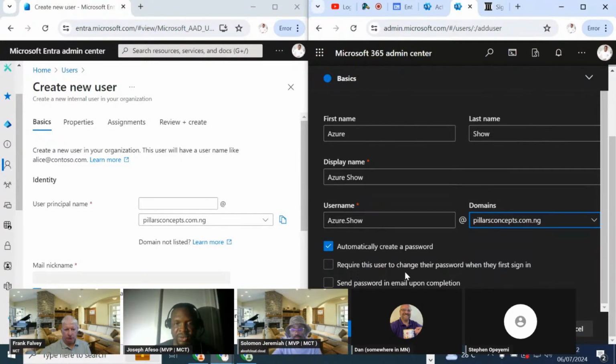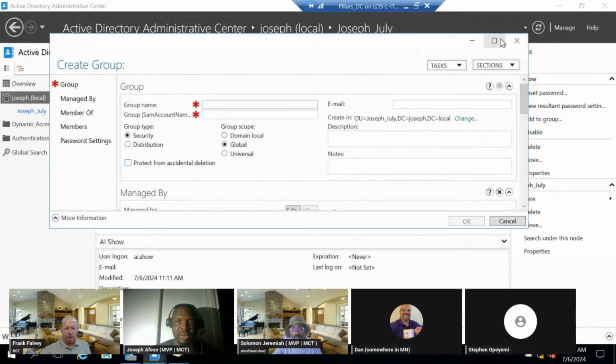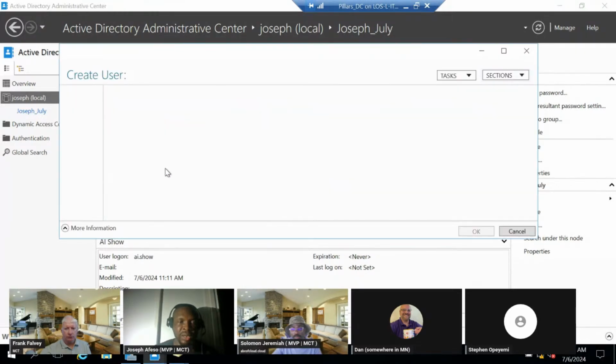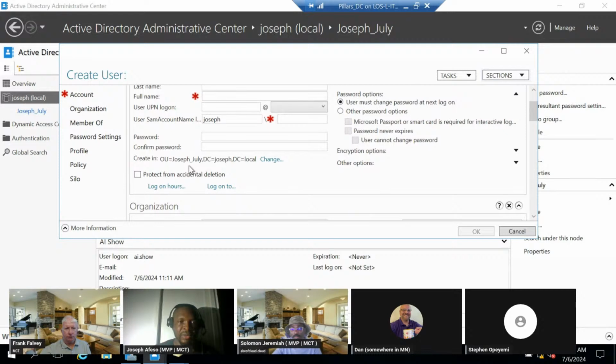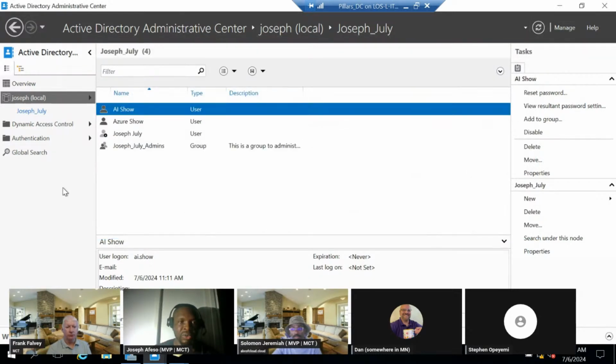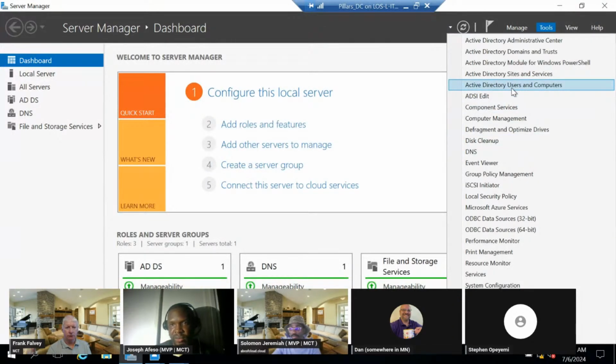So require this user to change their password when they first sign in. The same thing that we saw on-prem is the same thing we are seeing here as well, right? So when we wanted to create the user from the on-prem environment, sorry to take you back, when I came to new and I came to user, I had an option that says if I want this user to change. I think that was when I did it from the Active Directory Users and Computers here quickly.